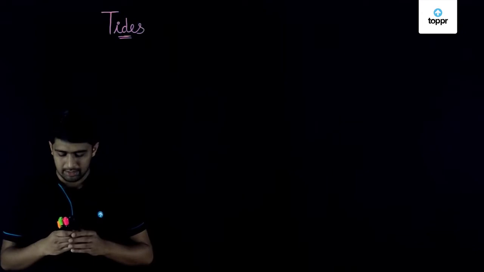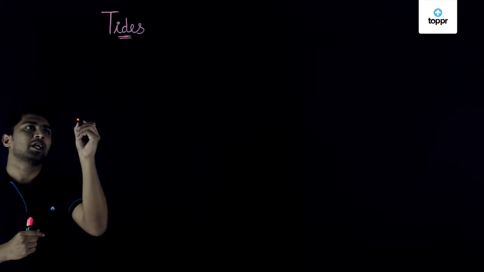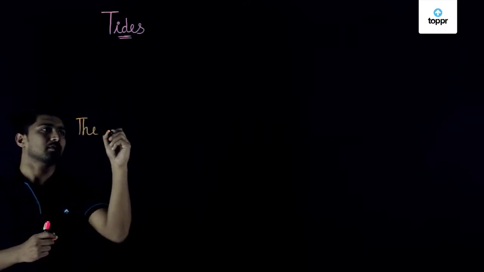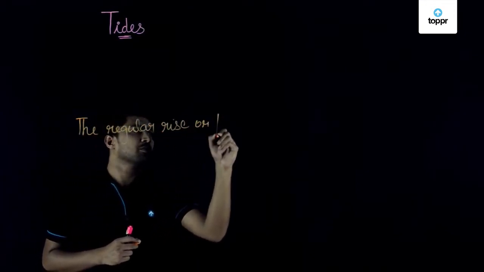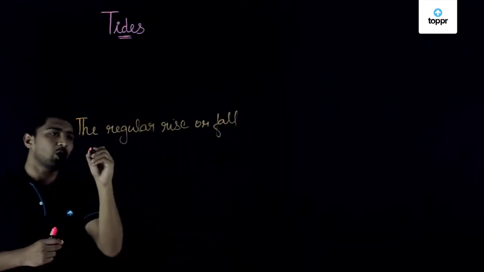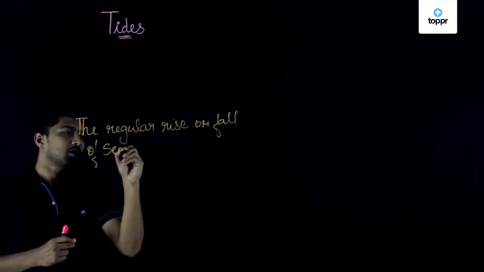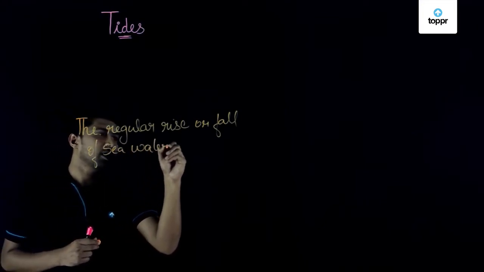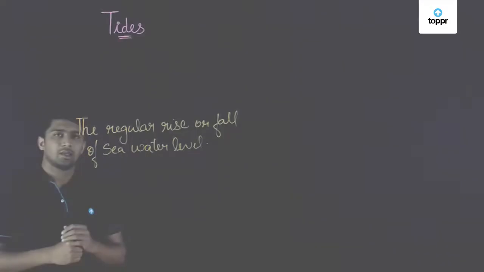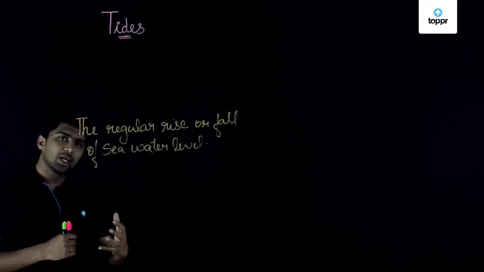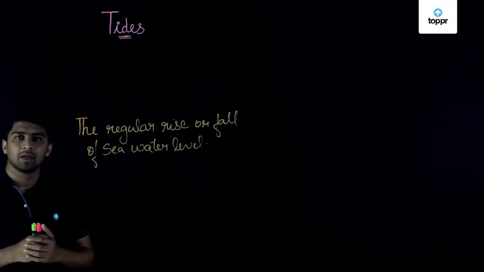So here in this video we are going to discuss tides. So how can we define tide? As I said, tides are nothing but the regular rise or fall of sea water level. They are called tides. This happens due to the gravitational pull of the moon on the surface of earth.